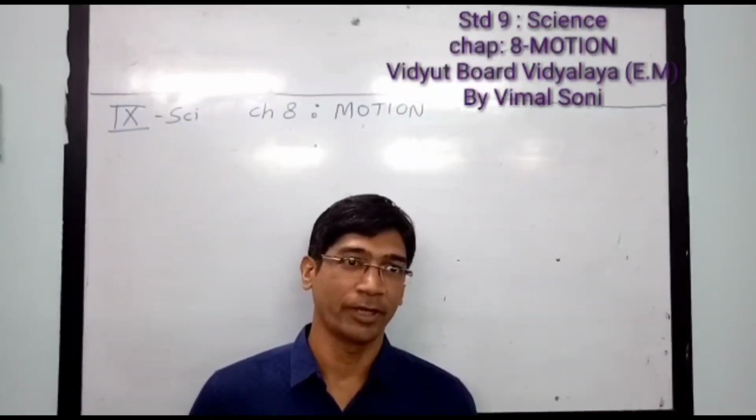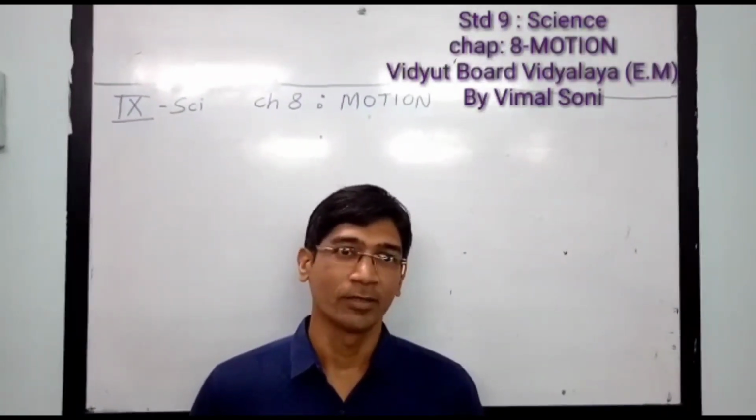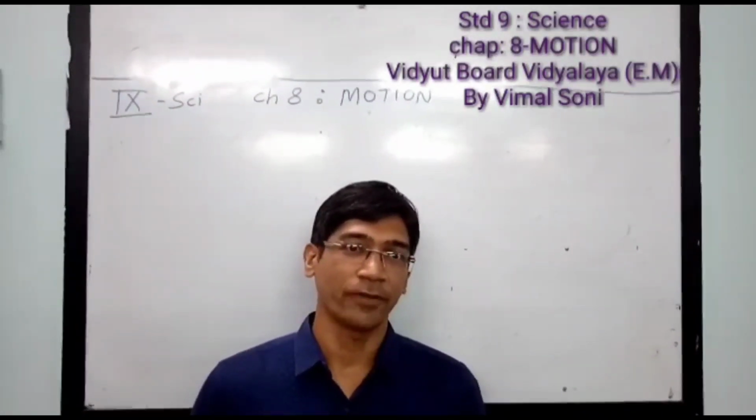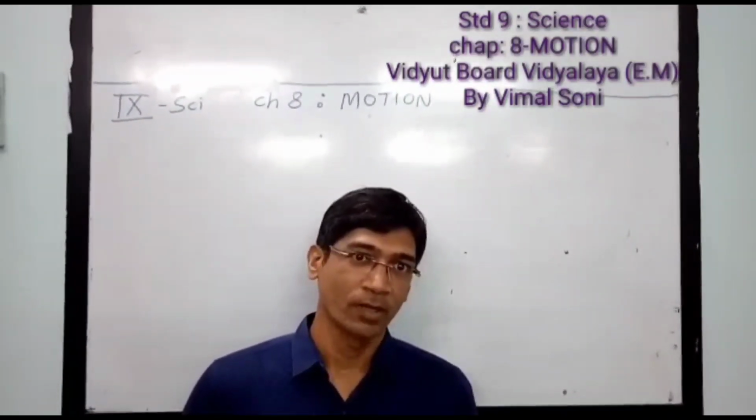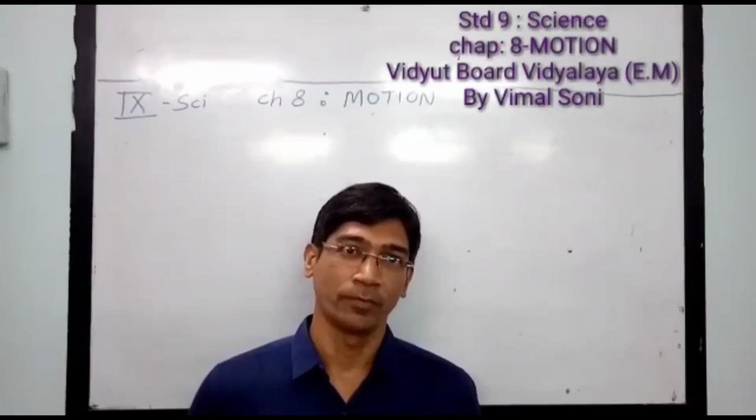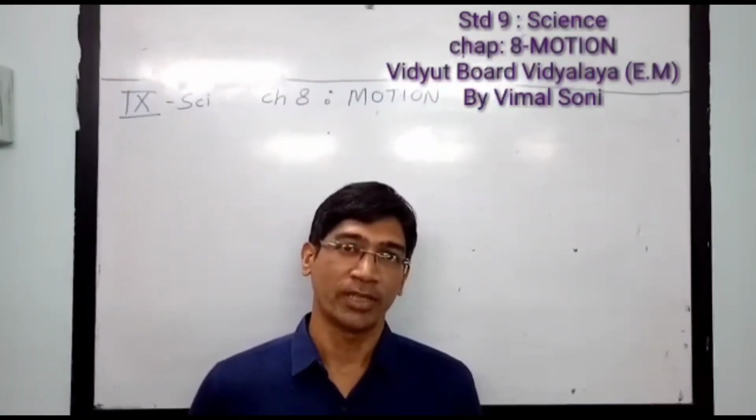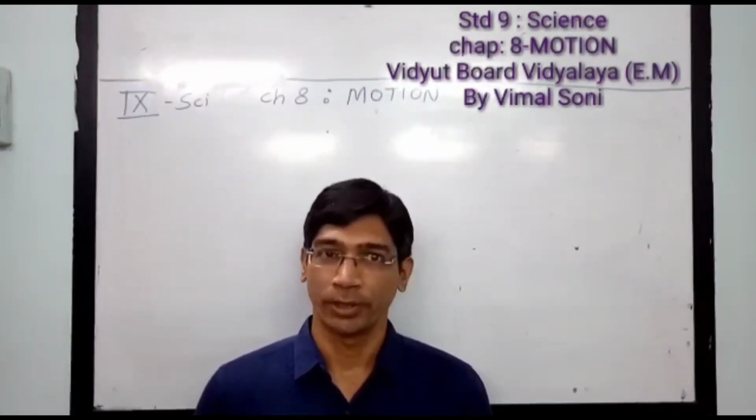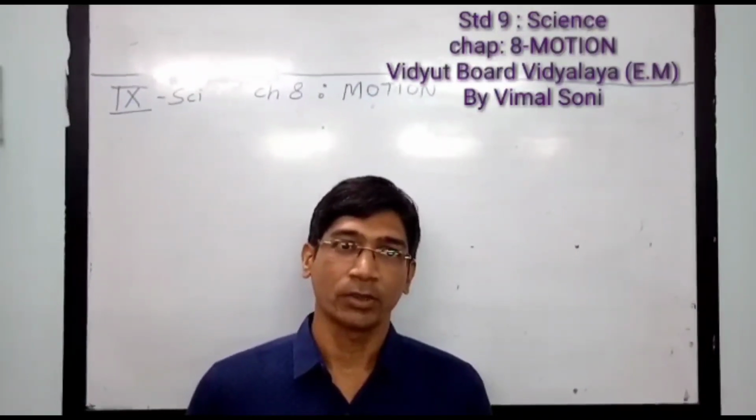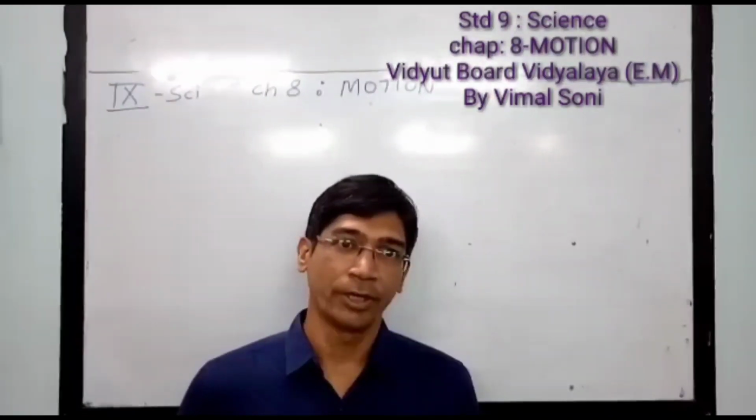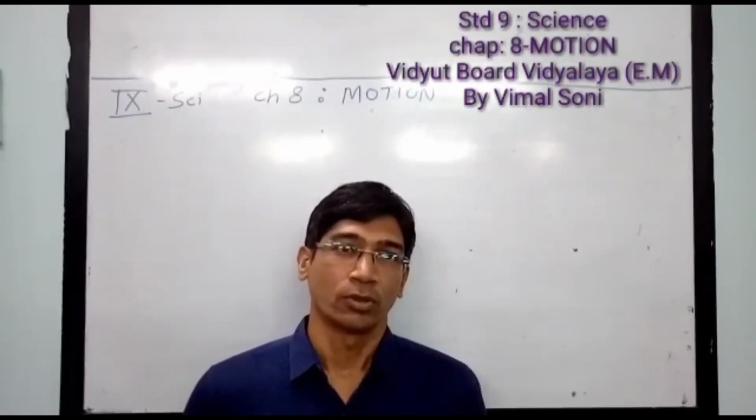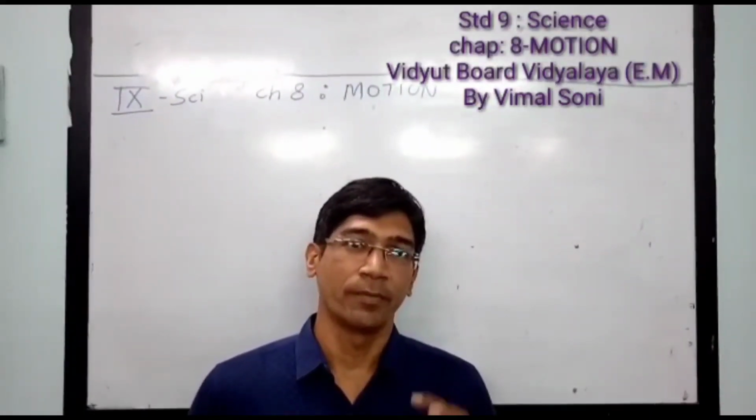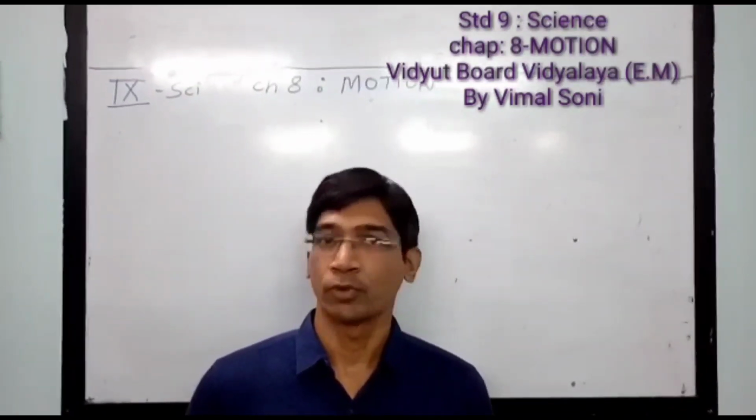The new chapter 8, motion, standard 9. Generally in day-to-day life we see so many events in which motion takes place, like a bird flies, a fish swims, a person moves. These are examples of motion. There are many types of motion, like linear motion, rotational motion, and vibrational motion. Here we are taking the simple type of motion, that is, linear motion.